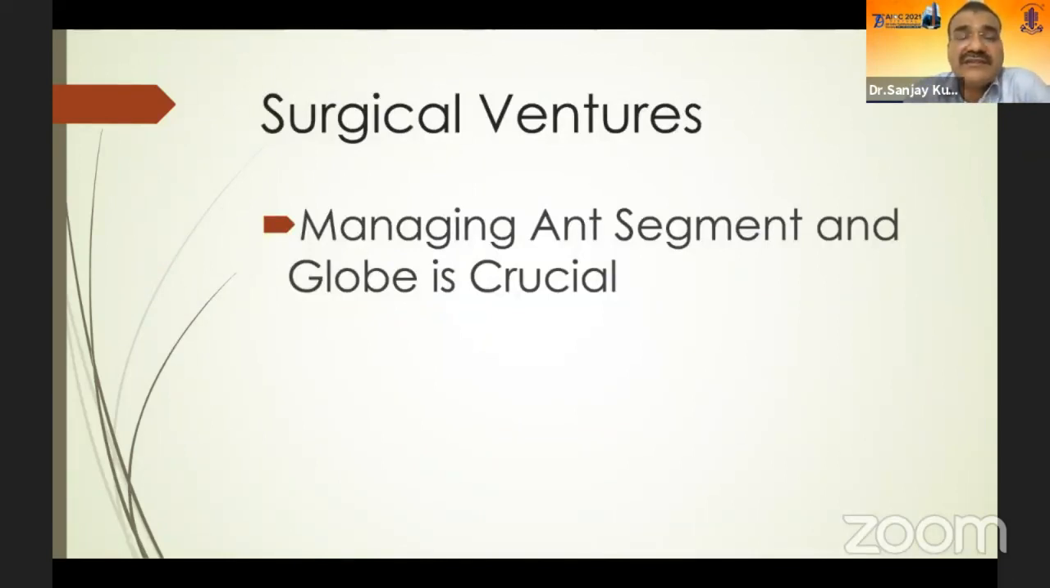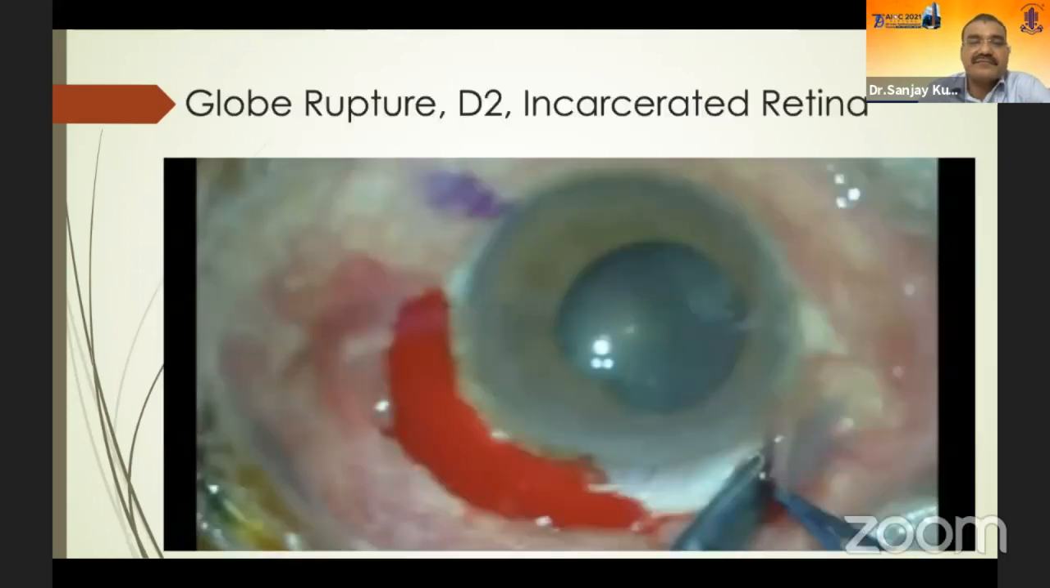So surgical ventures, more or less, as was told by my colleague, it's a specialty approach. The anterior segment surgeon is very, very important, because if the media is not clear, then you cannot see the retina and you cannot do any surgery. So keratoprosthesis or suture of the corneal lacerations is required before you venture out for the vitreoretinal surgery.